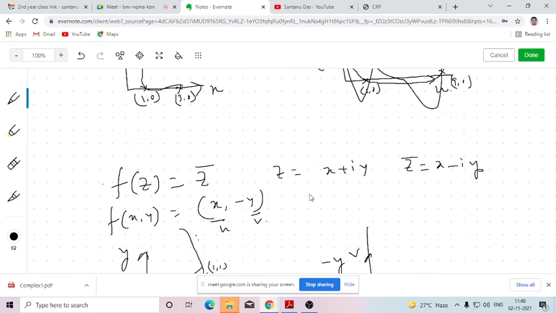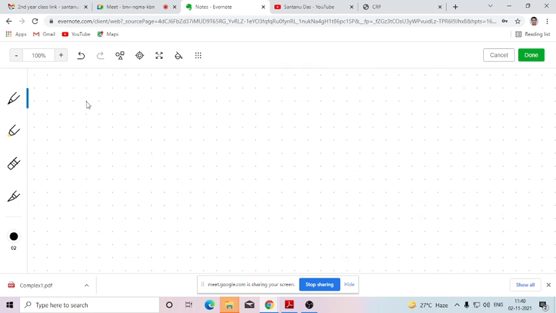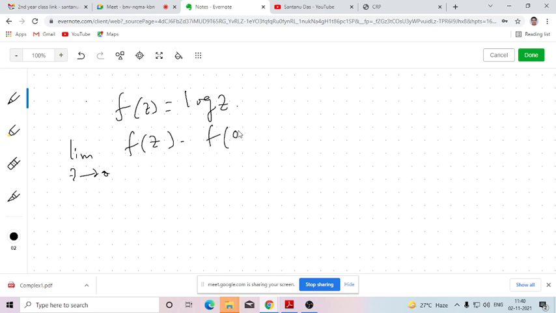Can you see the screen? Yes, sir. So f(z) equals log z. Here the problem is that this is not analytic at z equals 0. So first we check its differentiability. At z equals 0, what is the derivative? Limit z tends to 0 of f(z) minus f(0) by z minus 0.